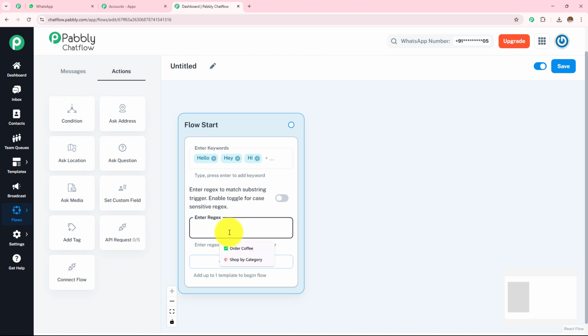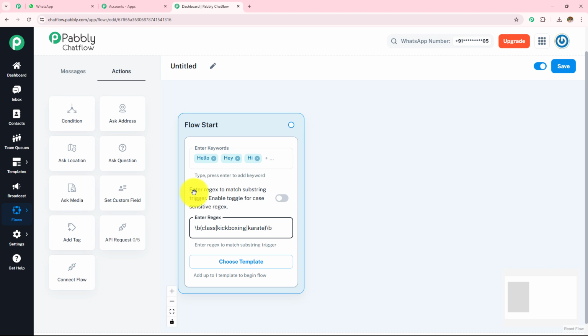So let's say I'm going to enter the regex, and we have to make sure that we enter the regex in the same format itself. Here I have entered the regex for class, kickboxing and karate. Now if someone puts in a query related to karate classes, this chatbot is going to get triggered. If there is the word class in the sentence, this chatbot is going to get triggered.